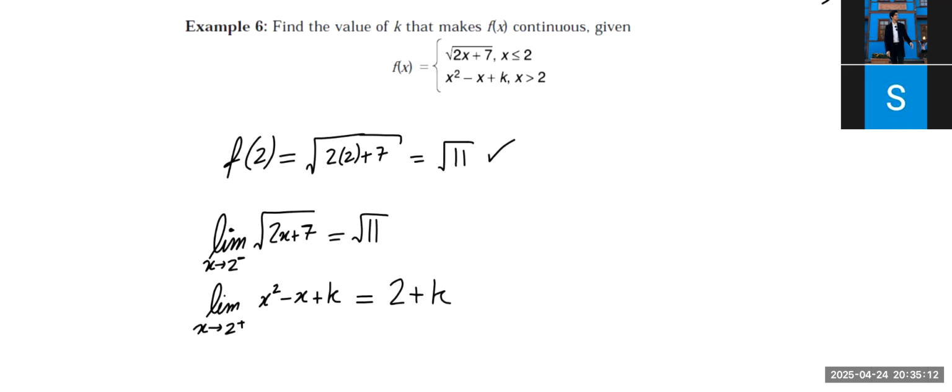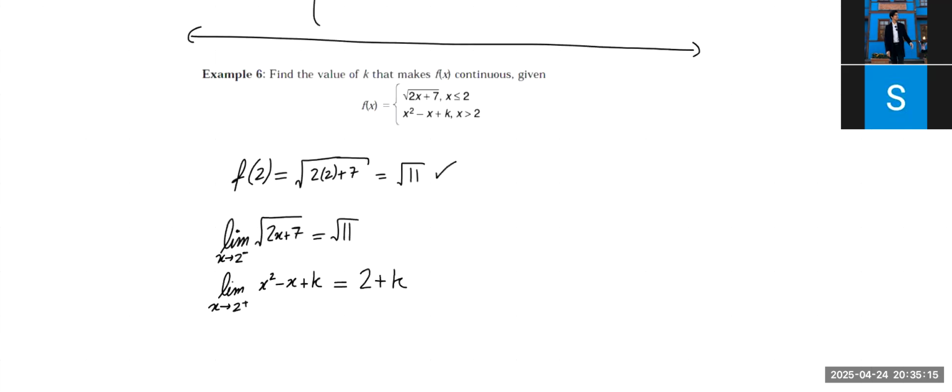Okay. Now, first of all, if we want the function to be continuous, we need this to exist and be equal to the function value itself also, right? We want the limit as x approaches 2 to exist, and for it to exist, this must be the same as that, correct? And on top of that, we also need it to be equal to root of 11.